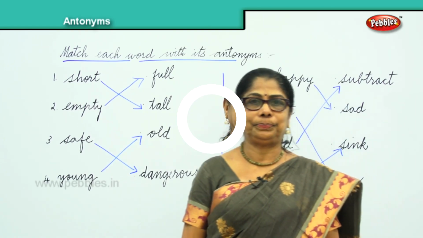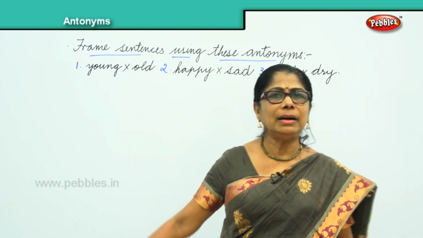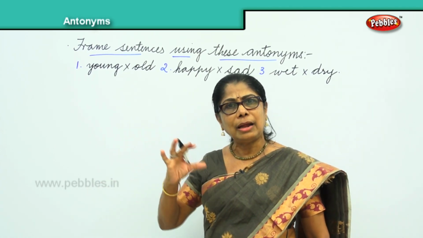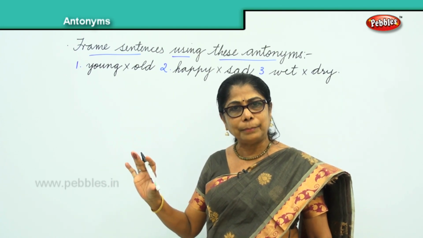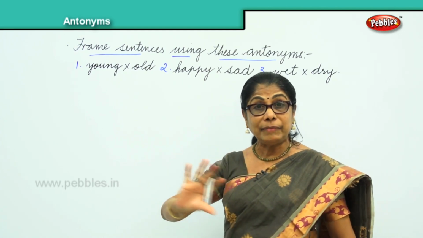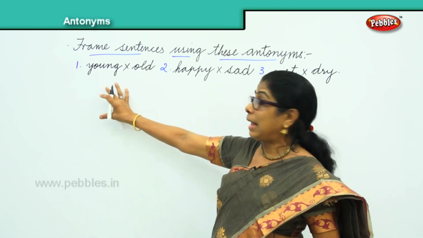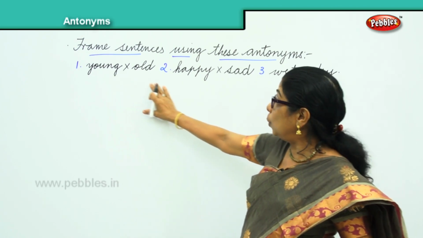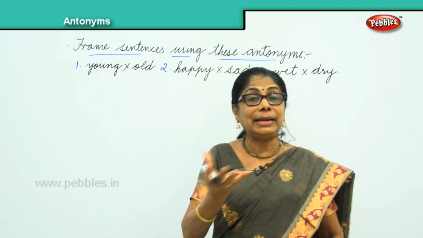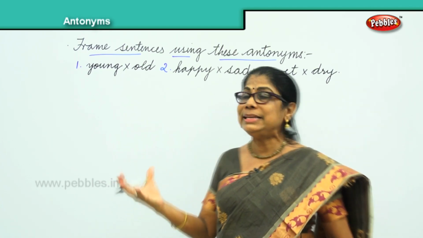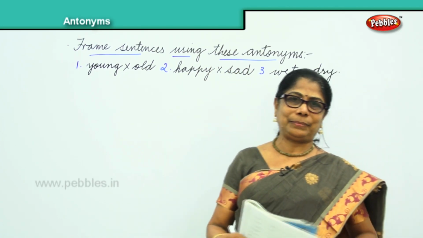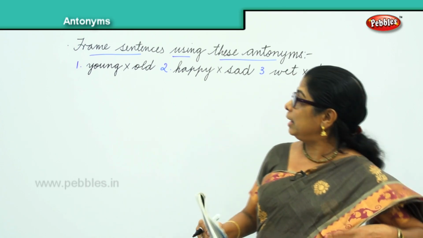Okay, good. We learnt antonyms. What are antonyms? Each word has an opposite word, an antonym. Now we have some antonym sets. We have already done some matching, and from there we have taken 3 pairs here. Young, old, happy, sad, wet, dry. Now we are going to use this. Let us together use these antonyms and frame nice sentences. So we are going to do framing of sentences.